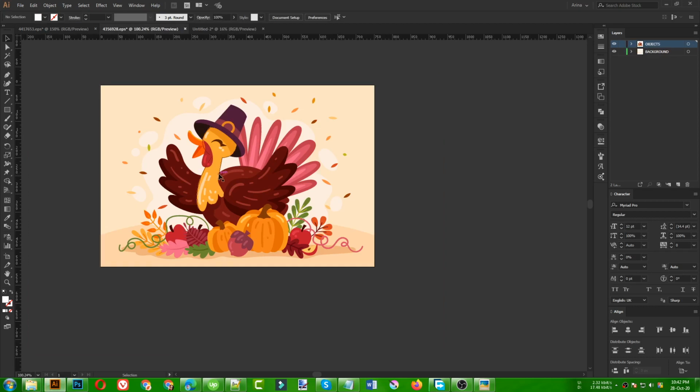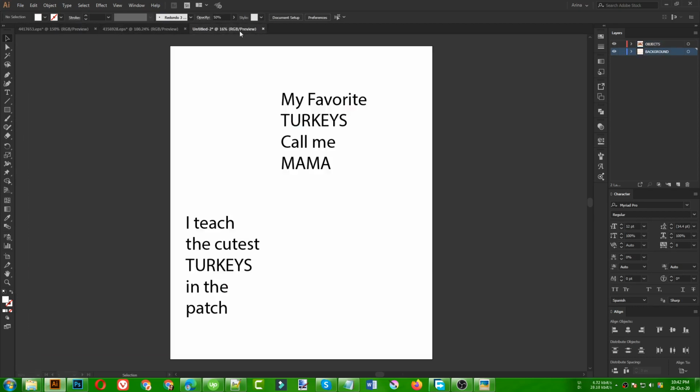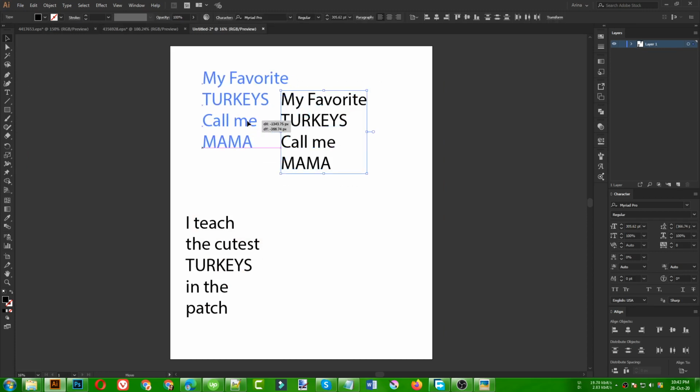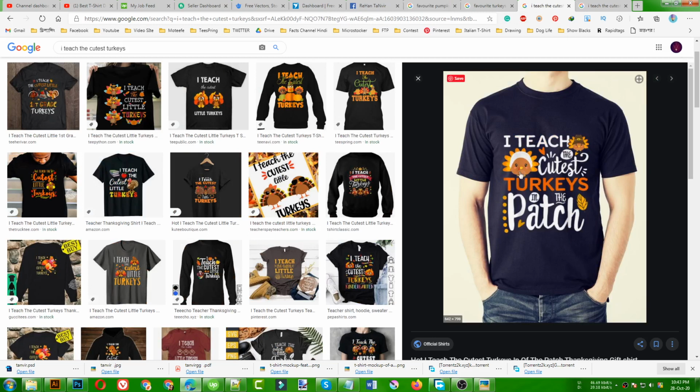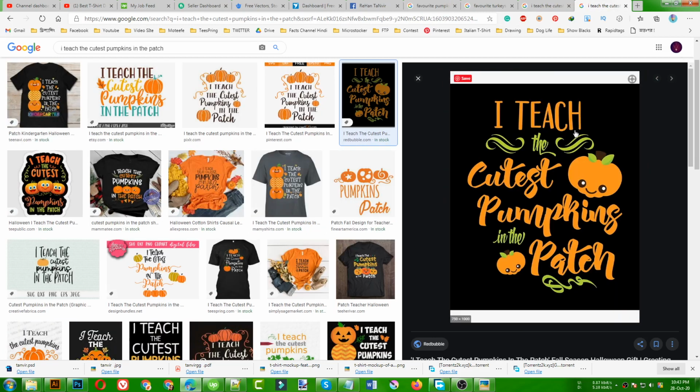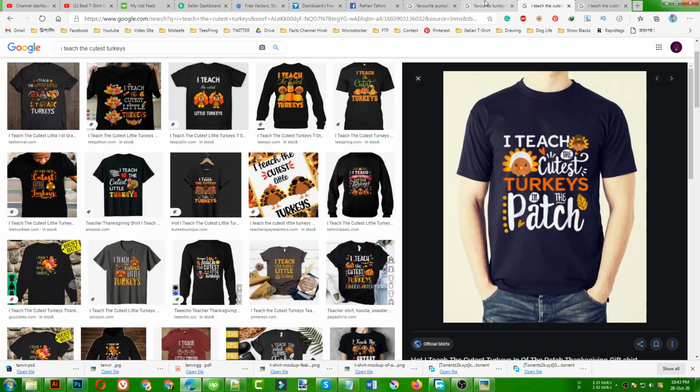And I am going to use some premium vectors like this. And as I told you in my previous video, this should be only for print on demand, not for stock websites. And here is another option, the cutest turkeys in the patch. This is also the same style design. I am going to make something like this, but this comes from this, the cutest pumpkins in the patch. So this was for Halloween, this is for Thanksgiving, and it can be for Christmas also. It is the cutest, like I don't know what that is called, Iceman or something like that.